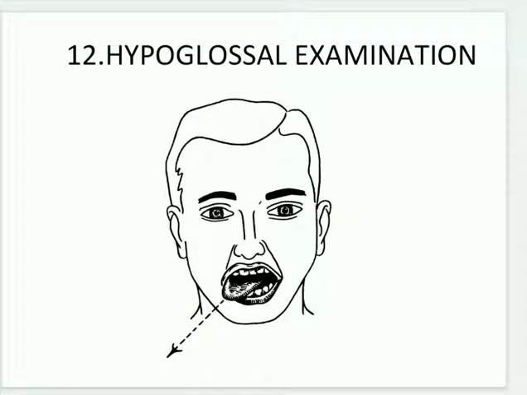When coming to the hypoglossal examination, it is about checking your tongue movements. The therapist will ask you to wiggle your tongue, side to side. If you keep your tongue straight and there is any deviation to the left side, it means the left side is affected. There is some weakness on the affected side, the left side. So you need to inspect your tongue for small wriggling movements, or any weakness of the muscle also. Ask the patient to protrude the tongue. If there is any difficulty, there might be deviation.